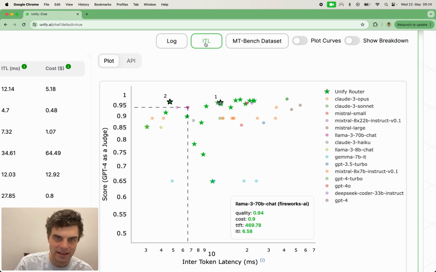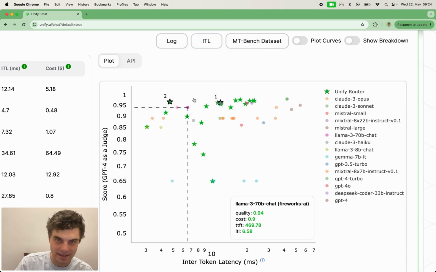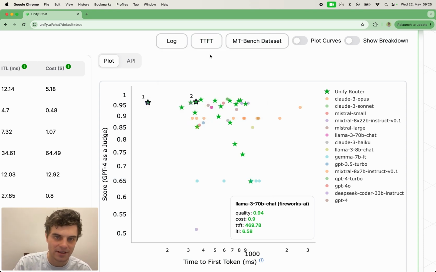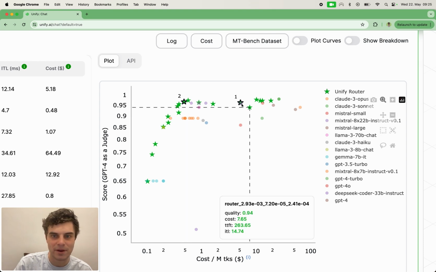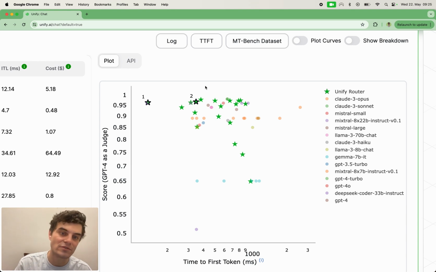Well, 2 is obviously better on the inter-token latency, which is typically more indicative of the overall speed than time to first token, which is just the initial responsiveness. And 2 is also better in terms of cost. So 2 looks like a better candidate than 1, but let's keep 1 anyway, just in case time to first token was really important because we're building an autopilot or a code completion tool or an auto suggestion tool, and potentially just the responsiveness of the initial stream of tokens is important.